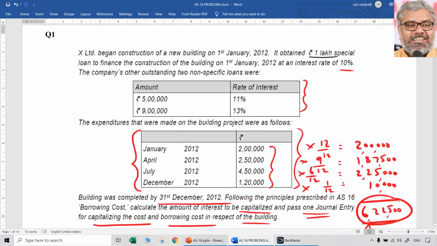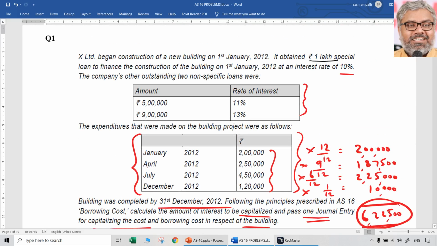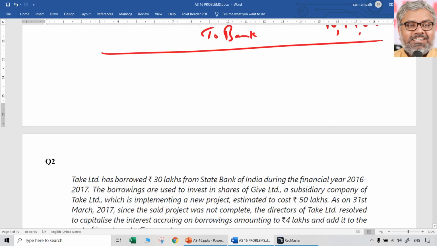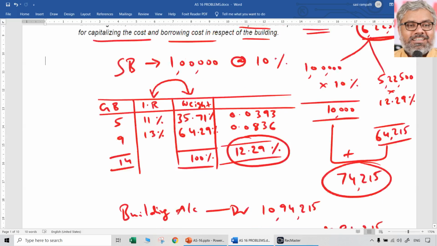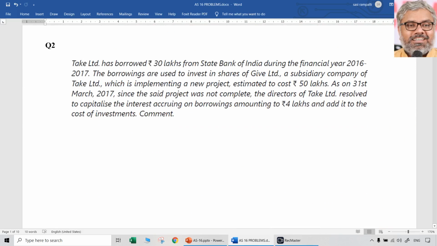Very important question. The same question, a similar question, has been asked many times in past examinations, with a little bit of change here and there in the numbers. But the concept is the same. You need to practice this question very well, applying the principles of AS 16 only. Everything is in accordance with AS 16 only. Then, other case-based questions can also be given like this.